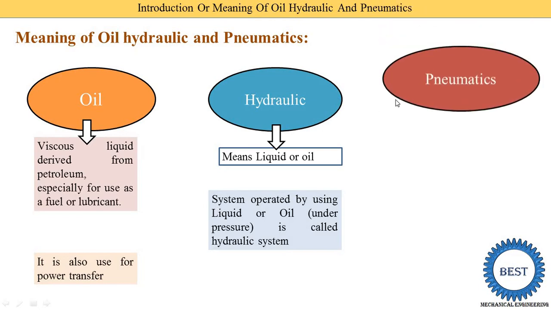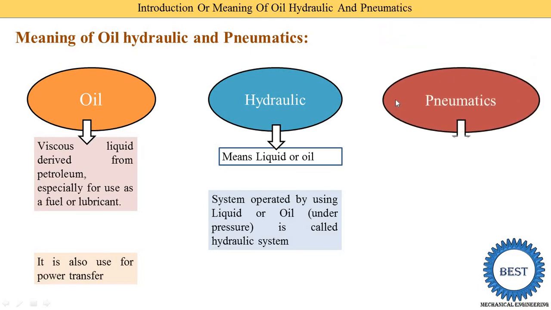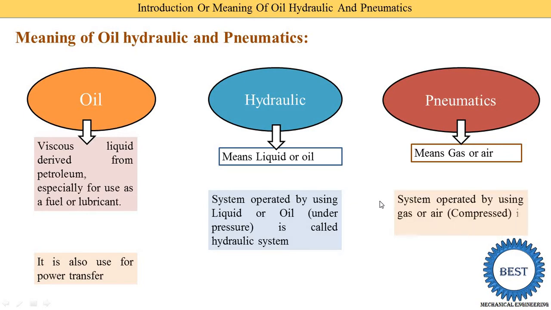Then what is pneumatic? Pneumatic means gas or air. So what is a pneumatic system? A system operated by using gas or air is called a pneumatic system. The air is not at atmospheric pressure, but it is compressed, meaning the air has a certain higher pressure than the atmosphere. So any system operated by using gas or air is called a pneumatic system.